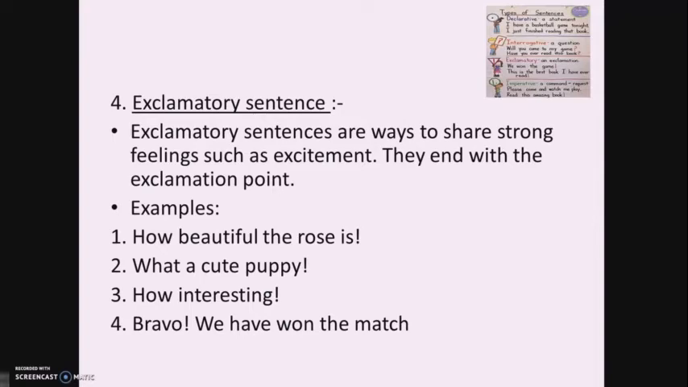Let us go through the examples. How beautiful the rose is! So it ends with the exclamation mark or point. What a cute puppy! How interesting! Bravo, we have won the match! Okay, so these are the different types of sentences.